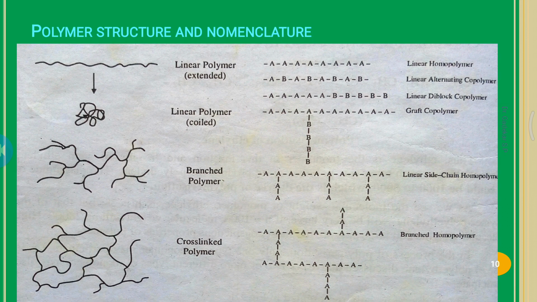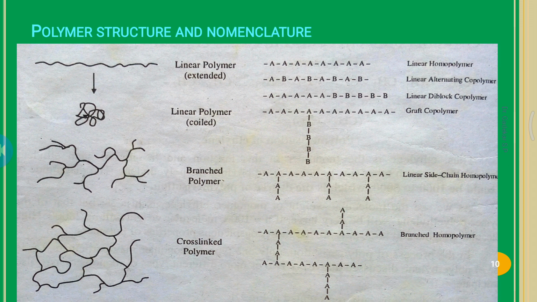So here, polymer structure and molecule and its nomenclature. Here are four different types of polymeric structure. First is the linear polymer, like a linearly joined linear homopolymer.